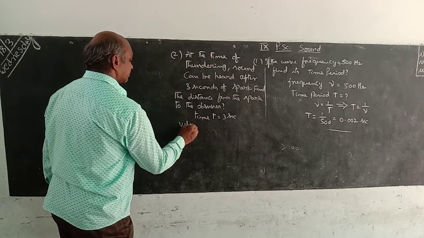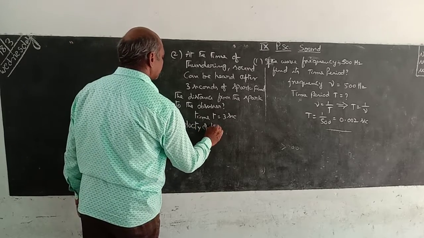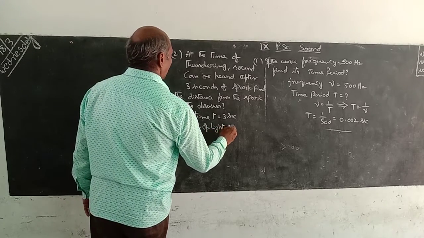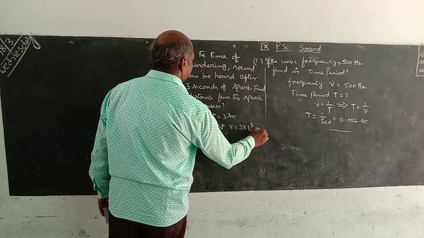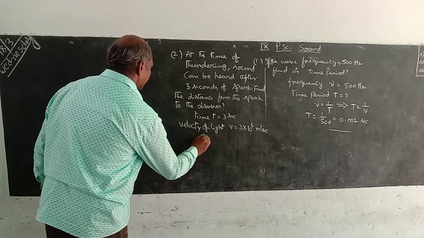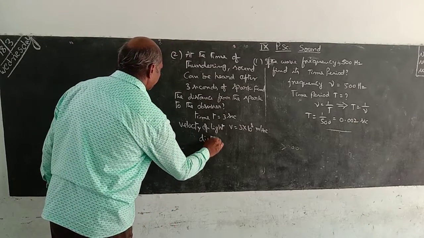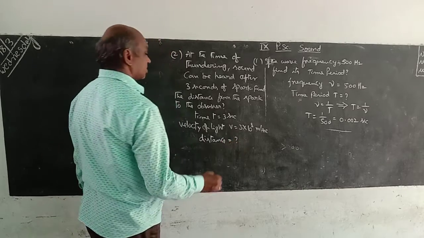Velocity of light, spark means velocity of light. V is equal to 3 into 10 power 8 meters per second. And find out the distance. Distance is equal to question mark.